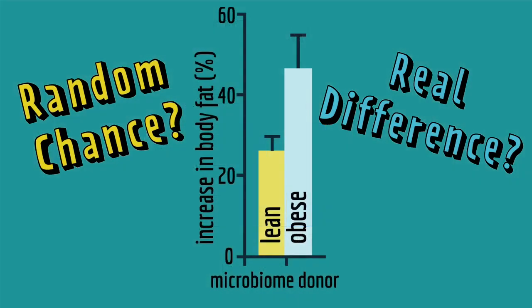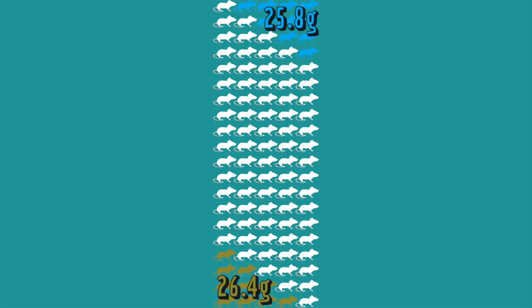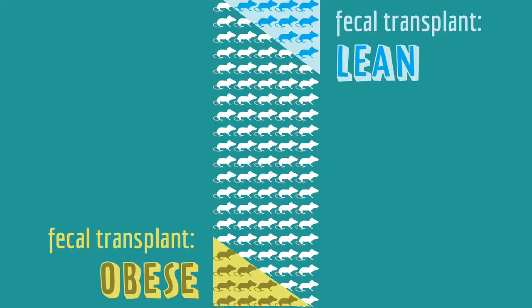So, going back to the mice, how do we know whether this difference is due to random chance or due to the different fecal transplants? I mean, if you took 100 mice and weighed 10 of them, their average weight would be different than if you weighed another 10 mice. But that's just because of random chance. Now, if I told you that these two groups received different fecal transplants, then you might think that the difference in weights is due to the fecal transplants.